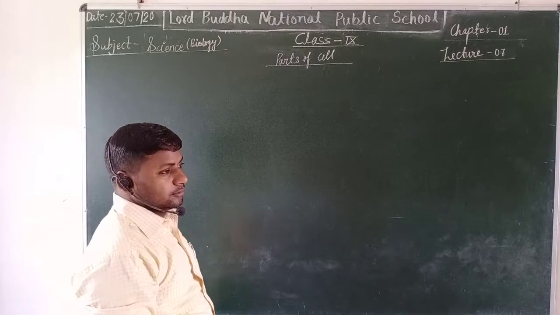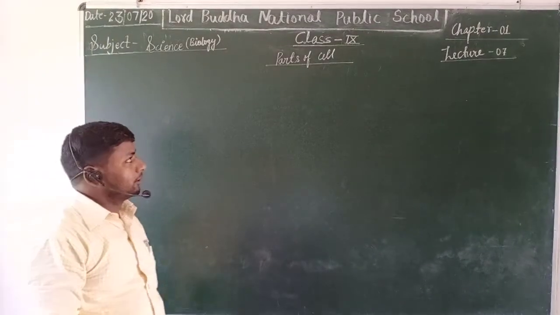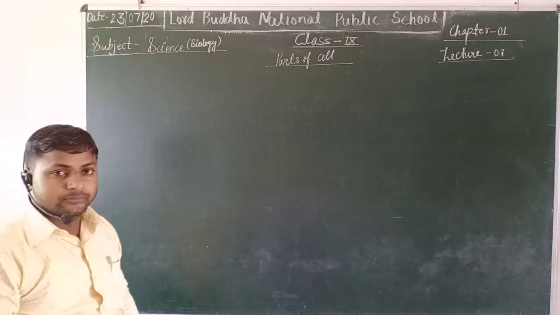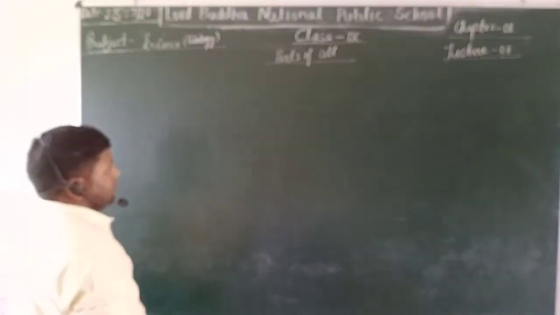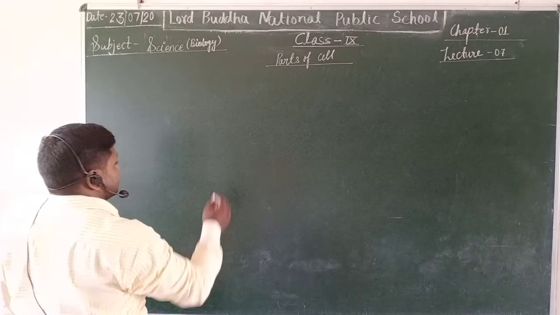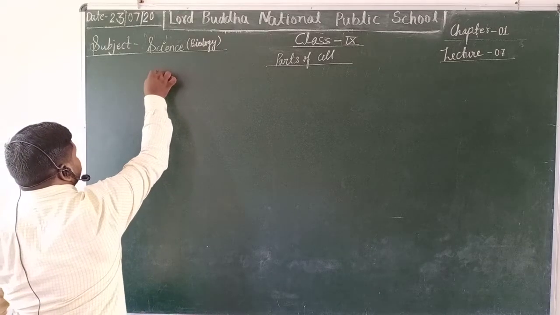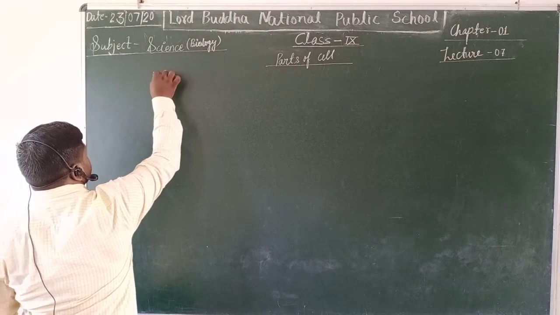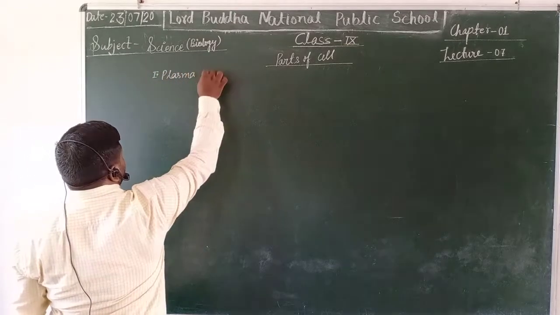Today we are going to discuss the parts of the cell. Dear students, there are three broadly described parts of the cell. The first one is plasma membrane.